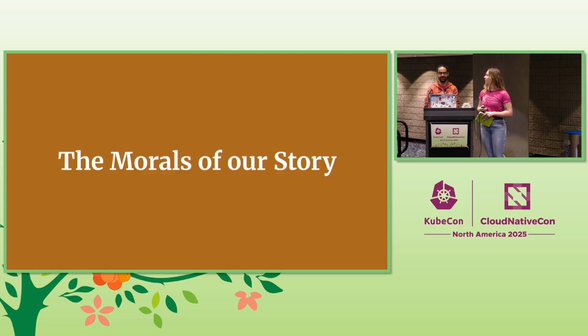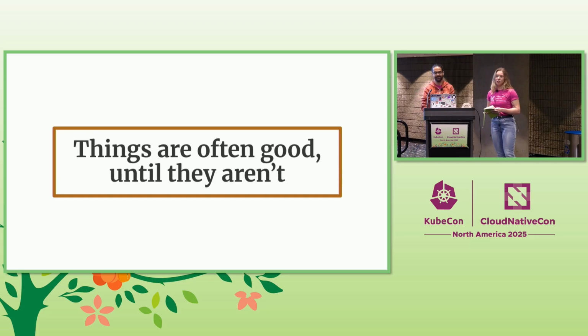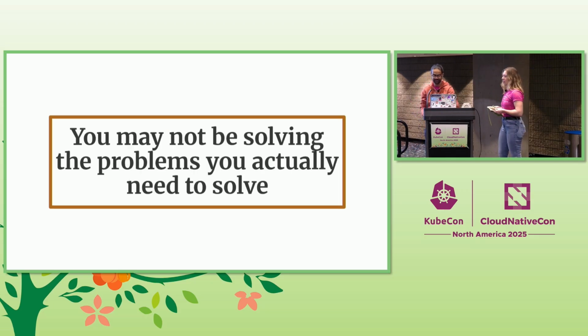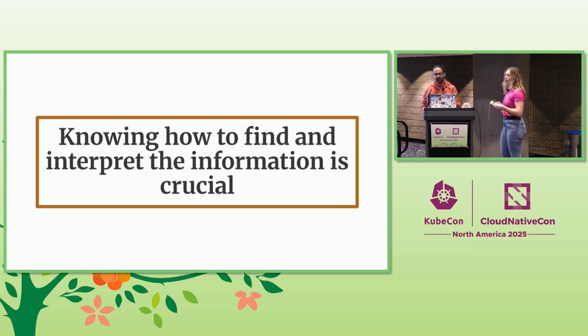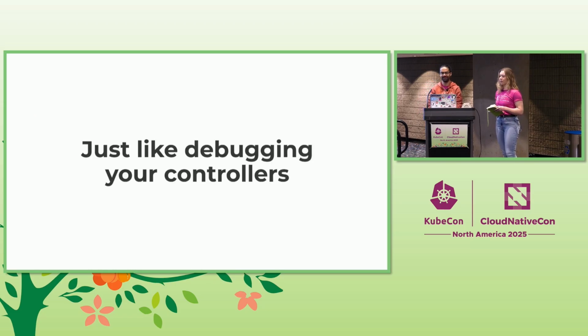So, what's the moral of Shrek? The moral of our story here? Firstly, Shrek found that things were good in his swamp until they weren't. He realized he might not actually be solving the problems that he needed to solve in finding the princess. And he went on so many misdirections and false starts that he found out that knowing to find and interpret information is crucial. Just like debugging Kubernetes controllers.